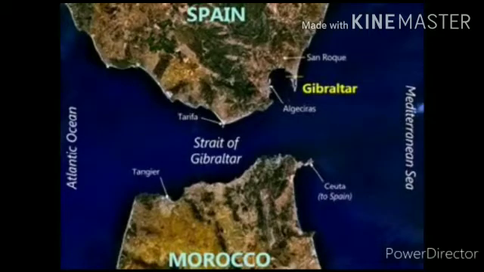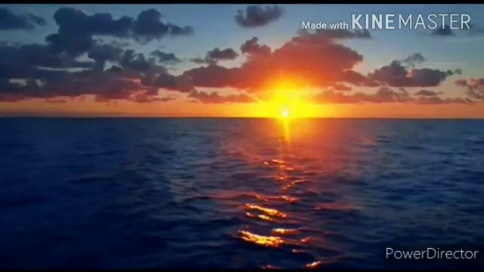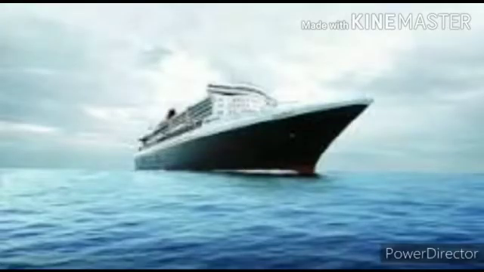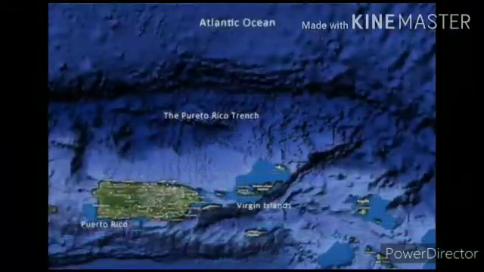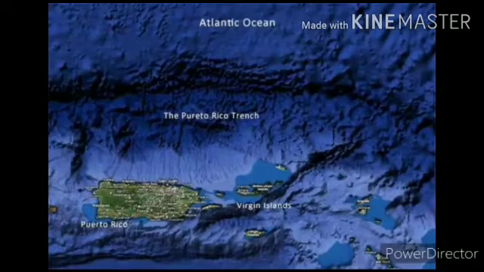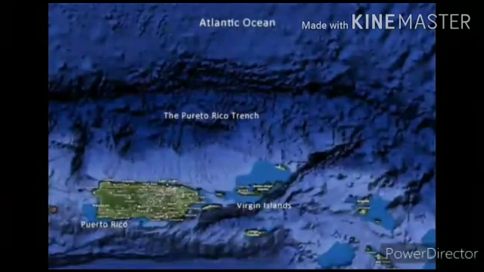The Atlantic Ocean is the busiest shipping route between the eastern and western hemispheres. The deepest point is the Milwaukee Deep in the Puerto Rico Trench. Trench means deepest part of the ocean. It has a depth of about 8,600 meters.